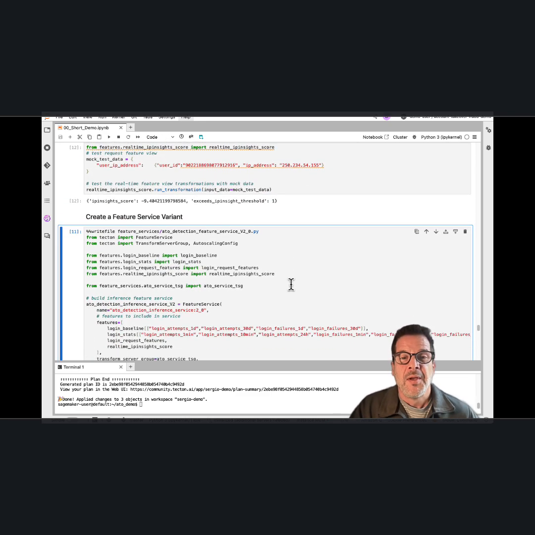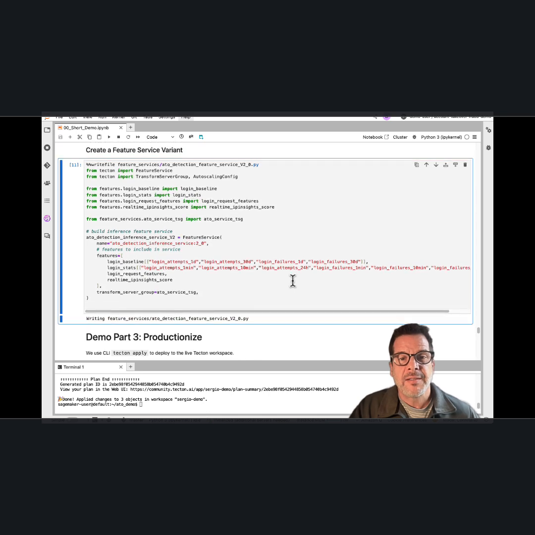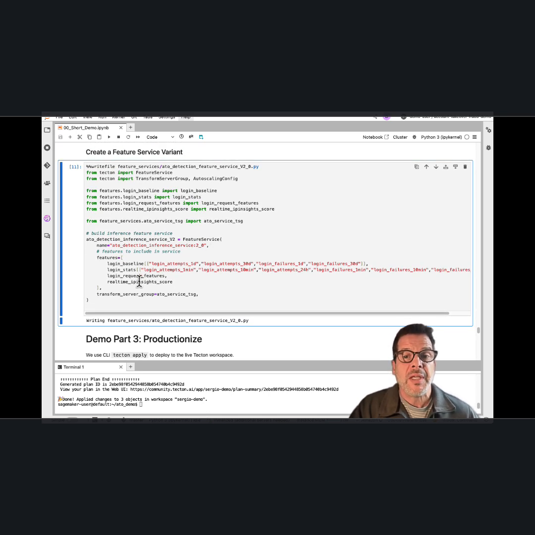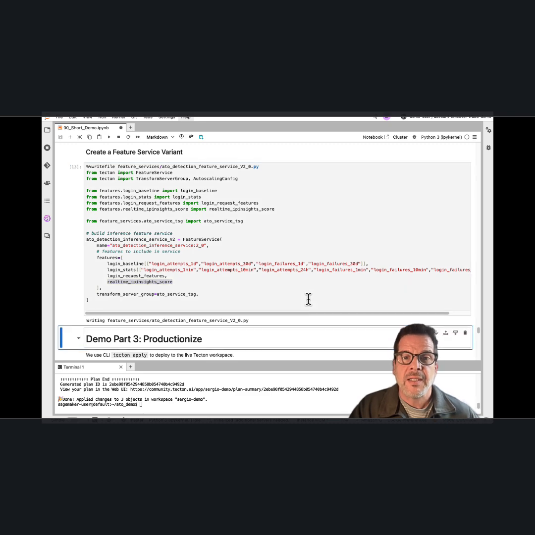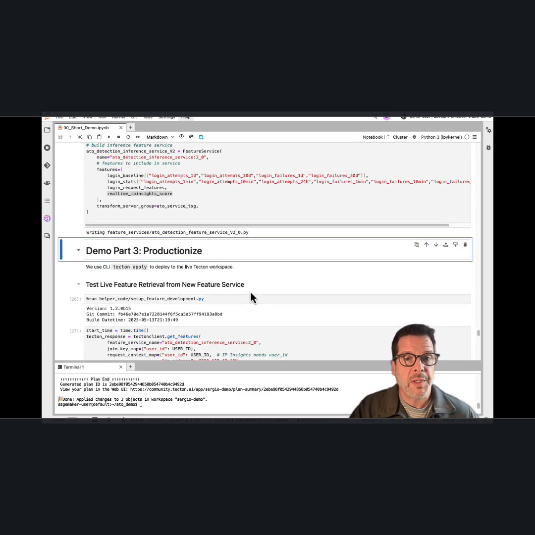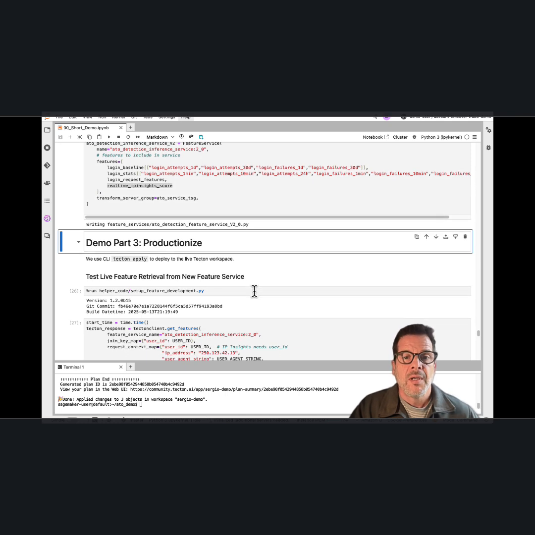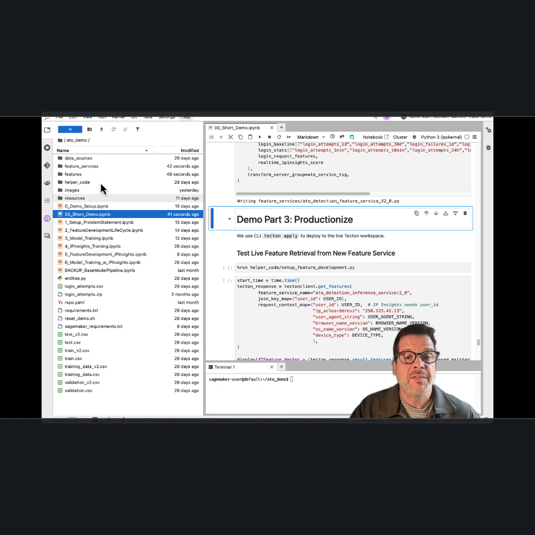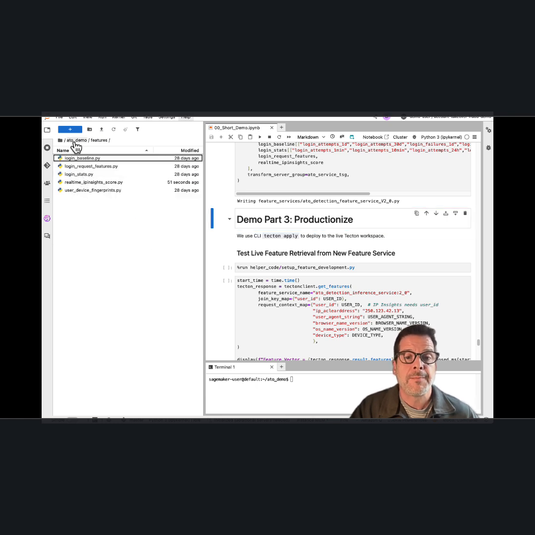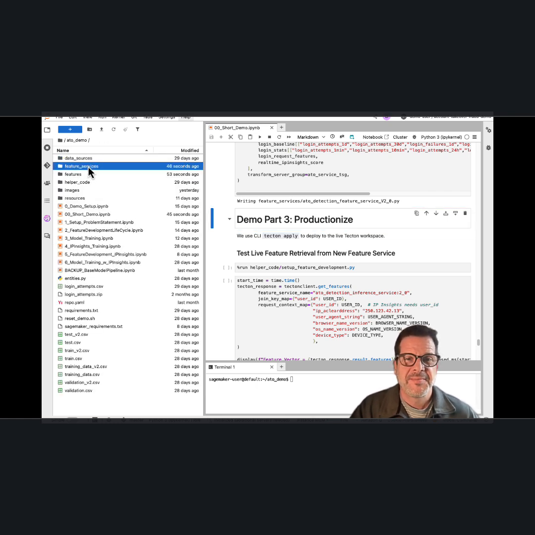We also create a new feature service variant that incorporates the new feature view in addition to the features it was already using. Using a variant allows us to train and test a new model without disrupting the features being delivered to an existing one. Okay, so we've added a resource provider to access an external model, a real-time feature view, and a feature service. We tested the feature view, and we've added these Python files to the local feature repository. Let's put it in production.